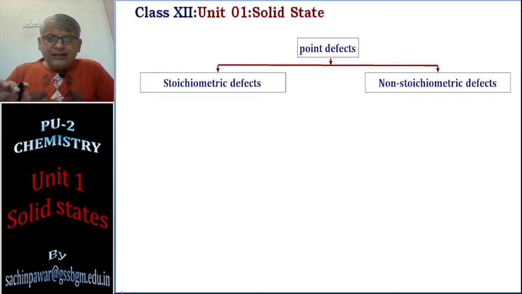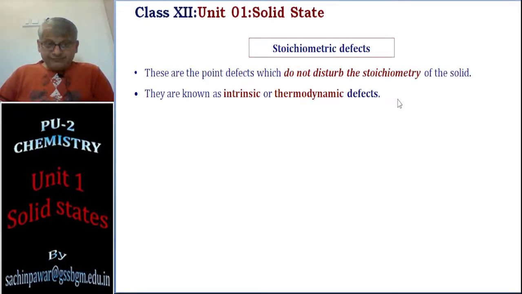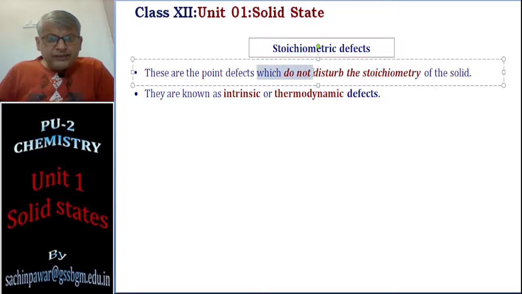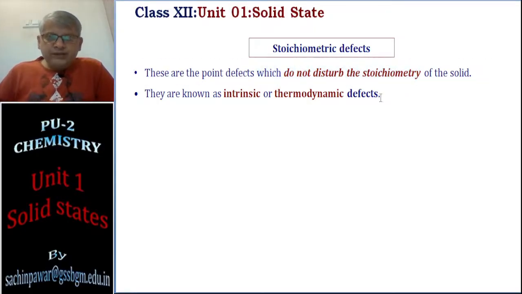And if the defect leads to a disturbance in the stoichiometry, that is, the ratio of ions or atoms is not maintained, then we call it a non-stoichiometric defect. Here we are going for stoichiometric defects, which are those that do not disturb the stoichiometry. I hope you understood what stoichiometry means.